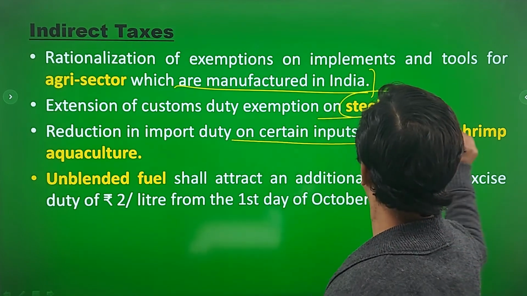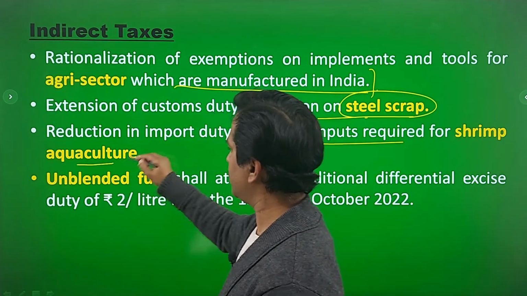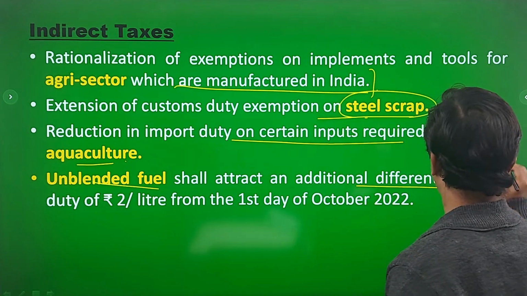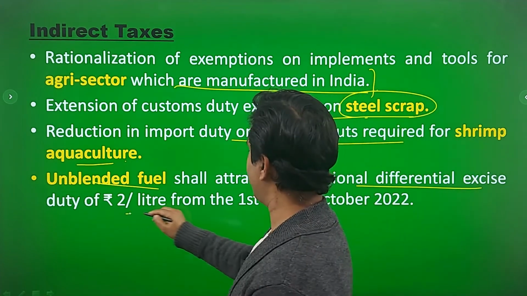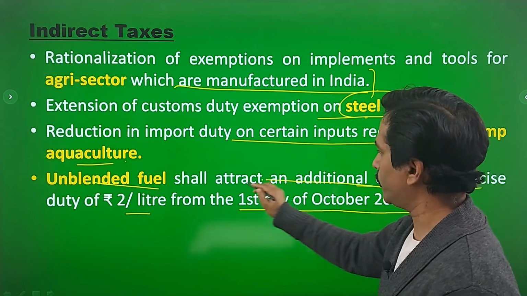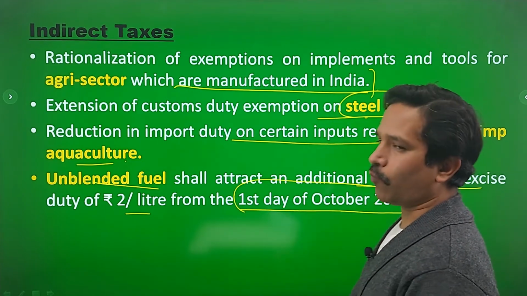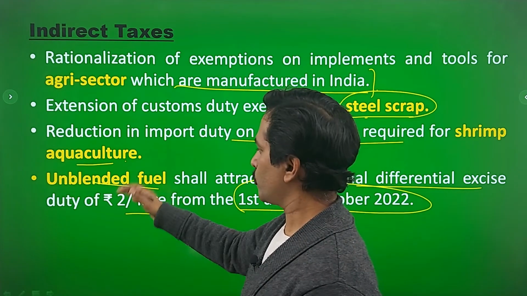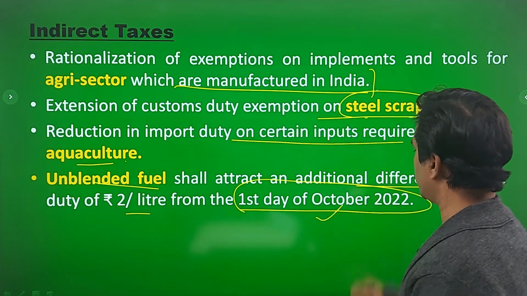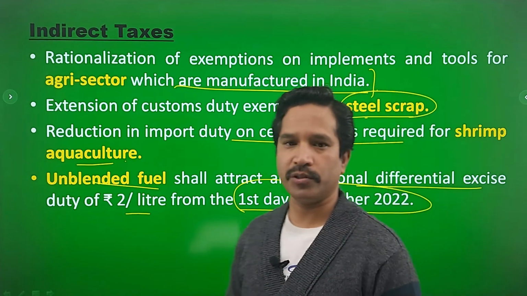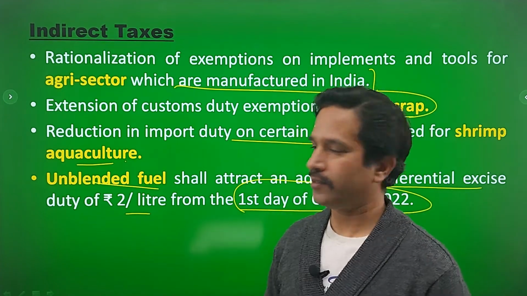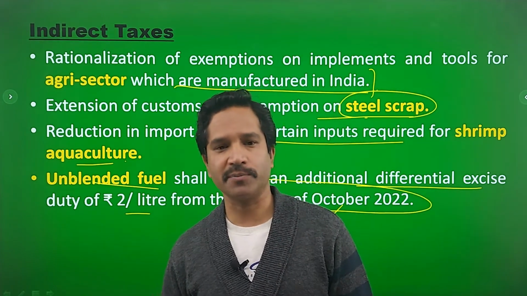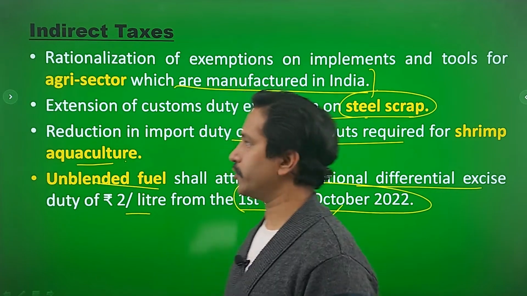Reduction in import duty on certain imports required for shrimp aquaculture. Unblended fuel shall attract an additional differential excise duty of ₹2 per litre from the first day of October 2022. So ultimately the government wants to promote blended fuel, right? So any usage of unblended fuel after 1st October 2022 will invite a duty of ₹2 per litre. So these are the tax proposals by the finance minister in the budget 2022-23.